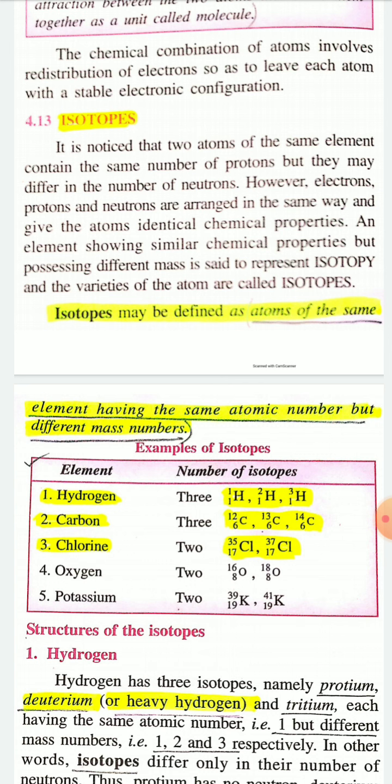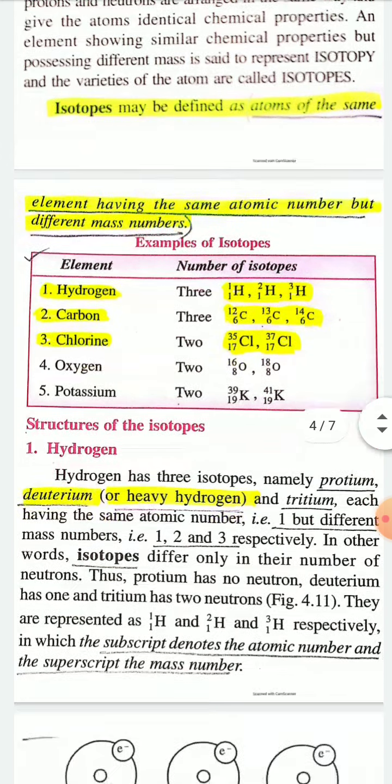Carbon has 3 isotopes: 6C12, 6C13, 6C14. And 2 isotopes of chlorine are 17Cl35, 17Cl37. These are examples of isotopes, and you have to remember the 3 isotopes of hydrogen, 3 isotopes of carbon, and 2 isotopes of chlorine with their symbols. Okay, now first, structure of isotopes.